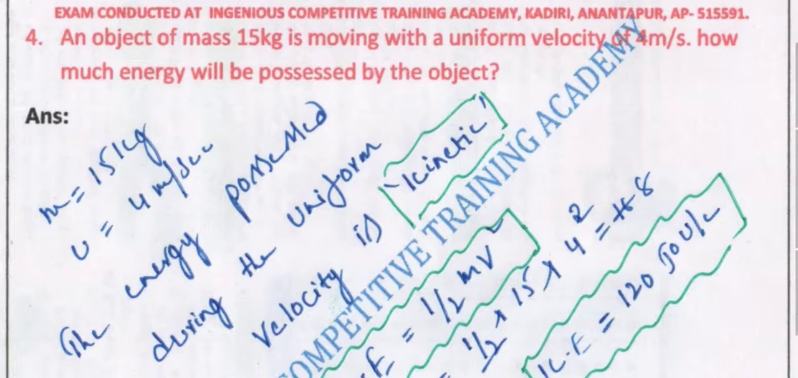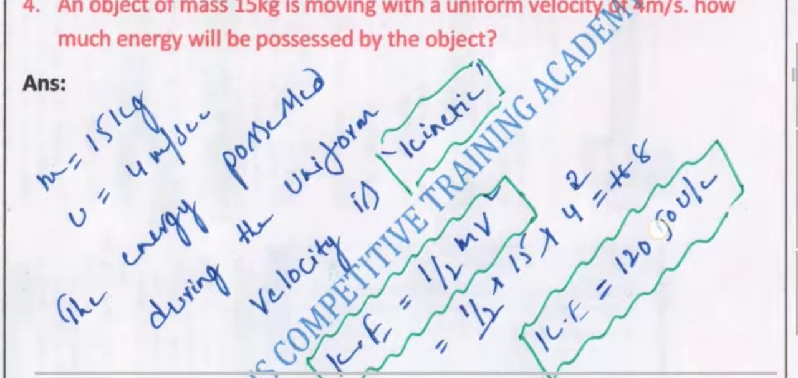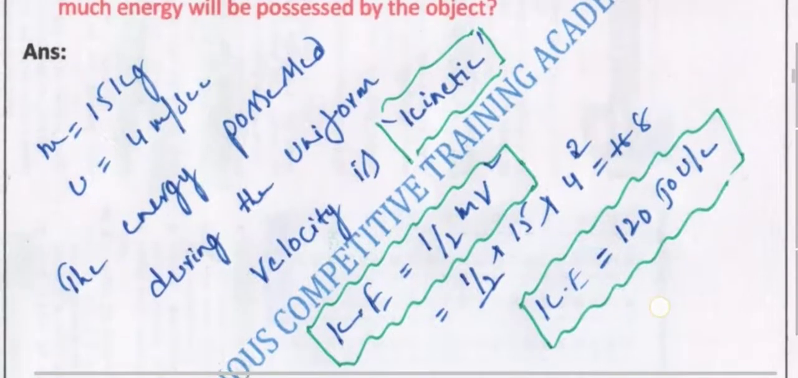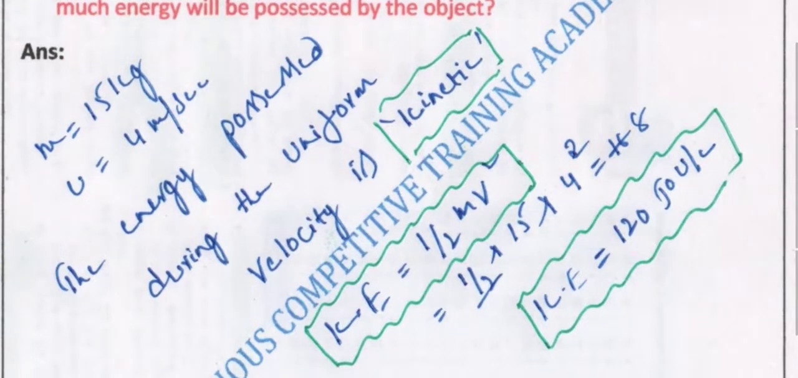Next we have an object of mass 15 kg which is moving with a uniform velocity of 4 meter per second. So mass is 15 kg, and uniform velocity, that is v, is given as 4 meter per second. How much energy will be possessed by the object? We know that whenever there is a velocity, there will always be kinetic energy. So the energy possessed by a body during uniform velocity is kinetic energy. Half mv square is the formula. You can directly put the values: m is 15 and v is 4, and kinetic energy is 120 joules, which is the right answer.